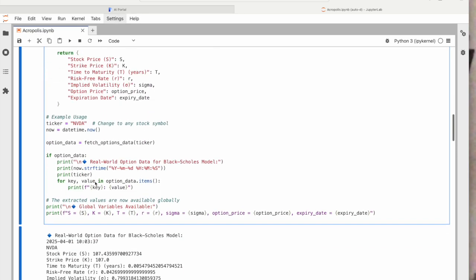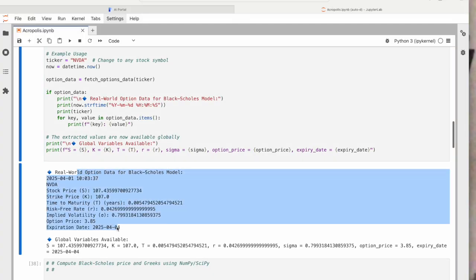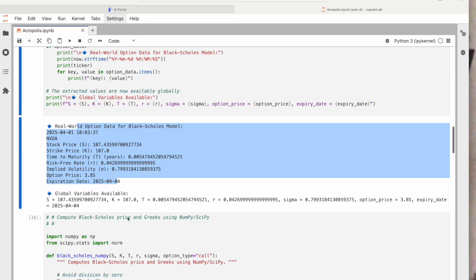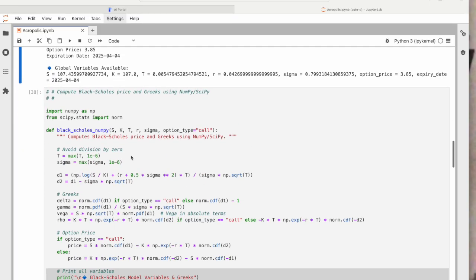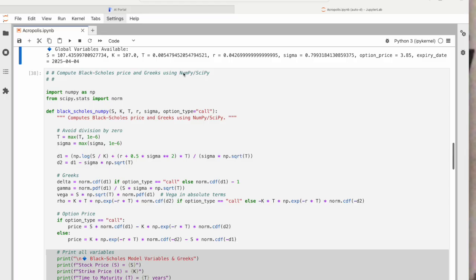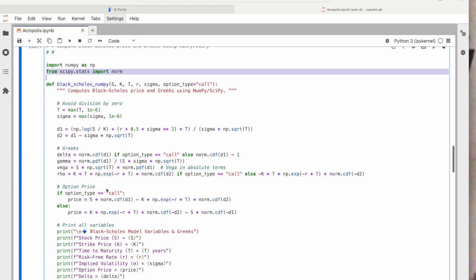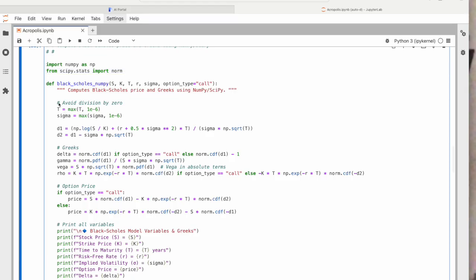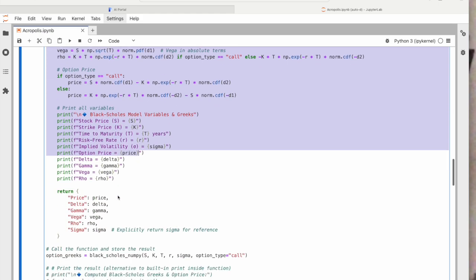And this is the volatility. We bring all this options data down from Yahoo Finance. And from a programming perspective, it's nice to know which global variables are available. Here again is the Black-Scholes model. We're going to calculate it using NumPy and SciPy stats. Here is where some Nobel Prizes have been awarded and the fertile ground for those pursuing their PhDs.